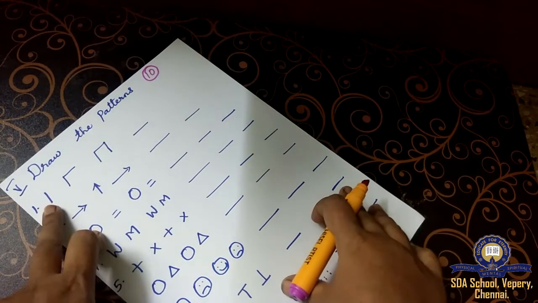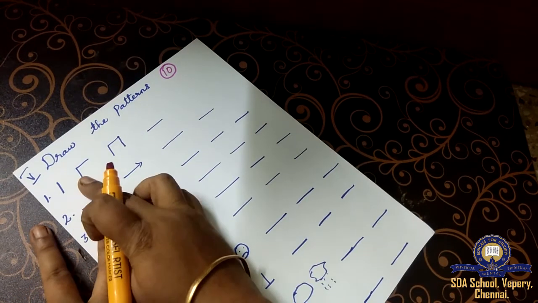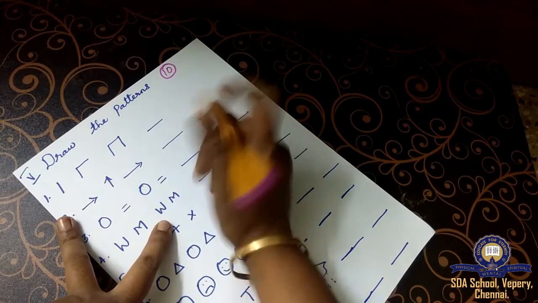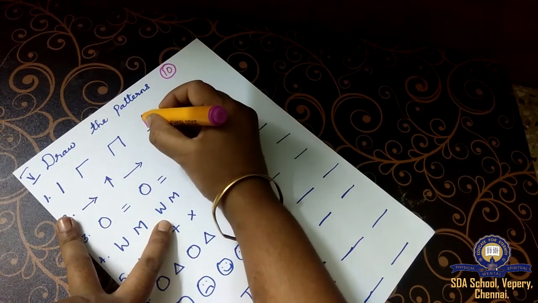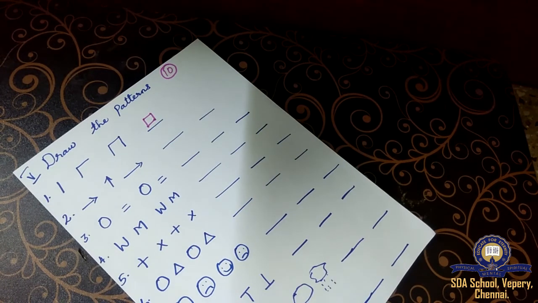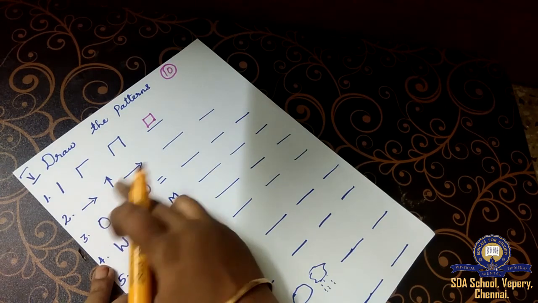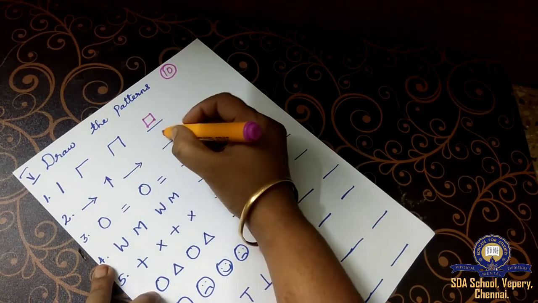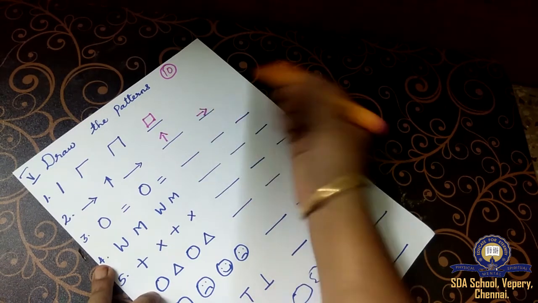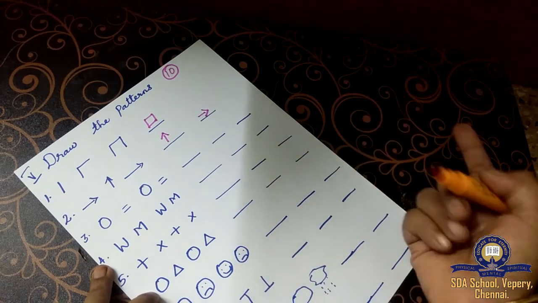Okay. First sum, see the pattern. 1 line, 2 lines, 3 lines. What will be the next one? 4 lines. 1, 2, 3 and 4. Okay, children. Now, side arrow, up arrow, side arrow. Then what you have to write? Draw up arrow, side arrow. Yes, children. This is how the pattern should follow.